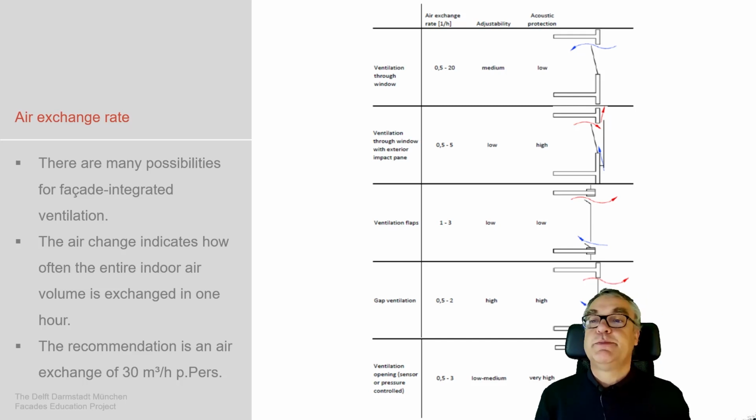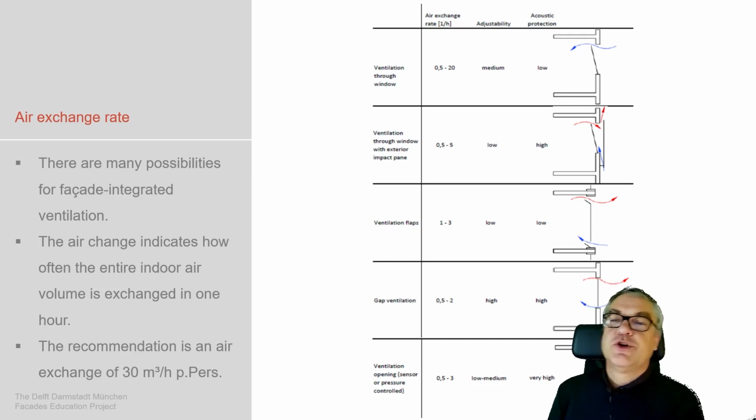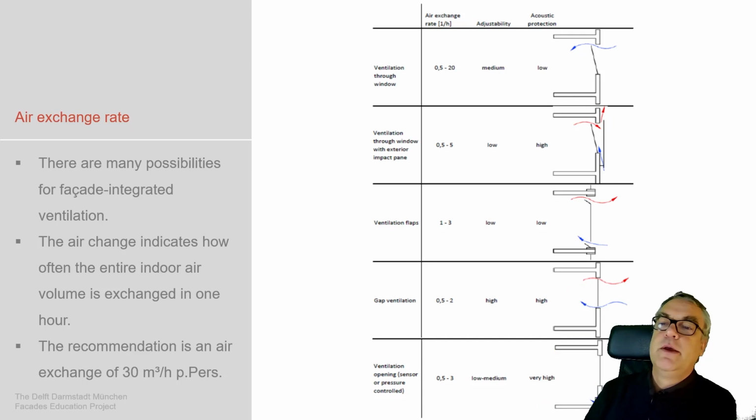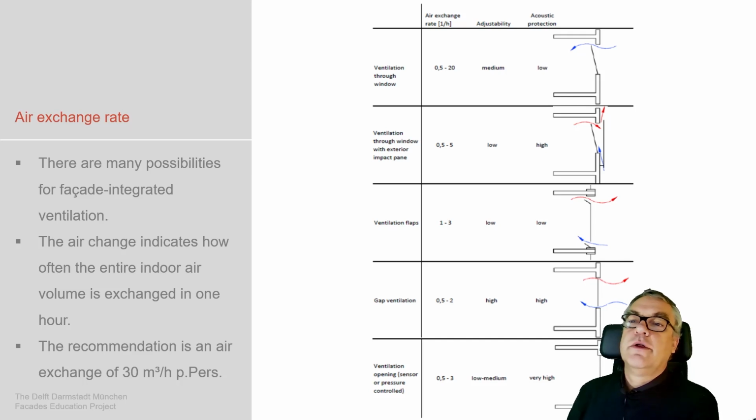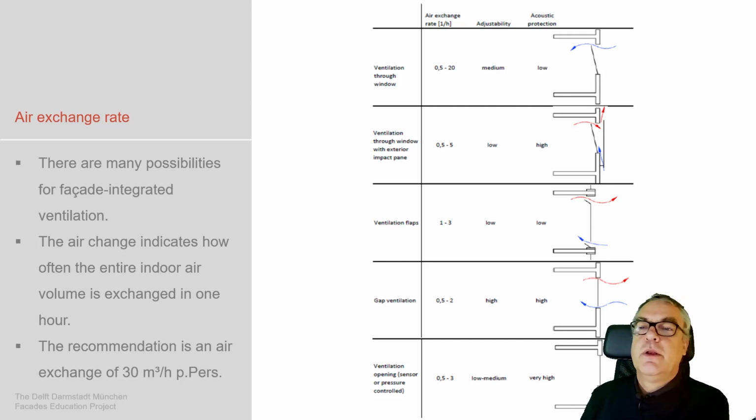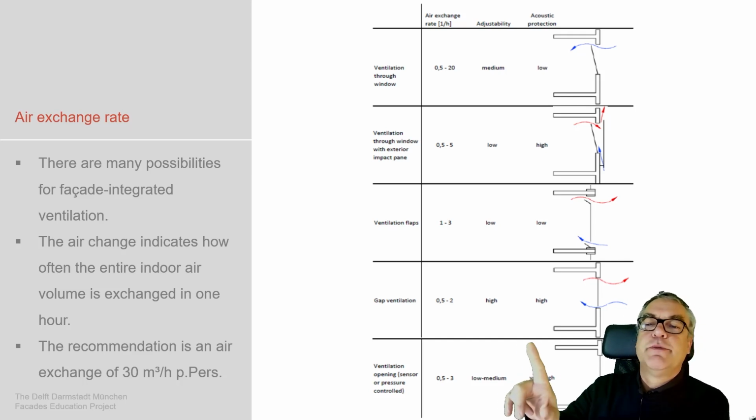This required air exchange could be reached by, for example, the top one, a typical ventilated window. Just entirely tilt the window, open it, and with that have an air exchange of 0.5 to 20 times the volume. Adjustable, medium. Acoustic performance, low, just open the window.